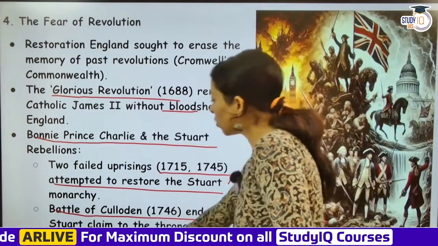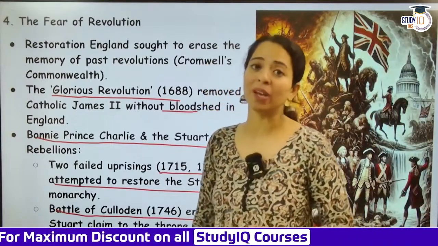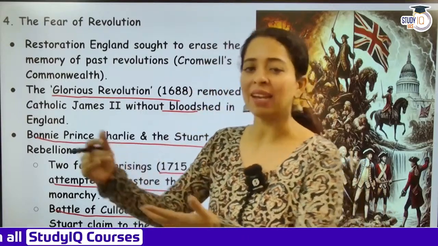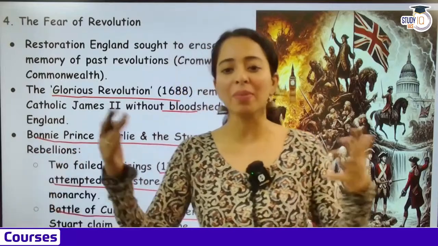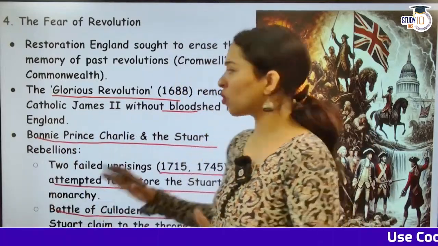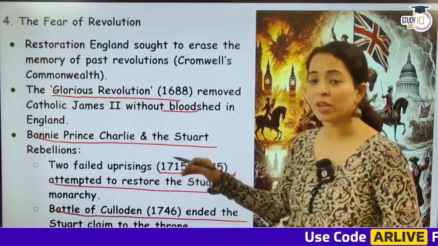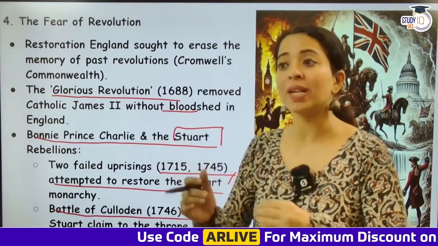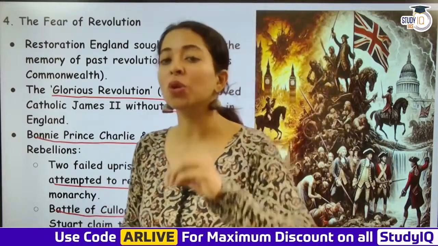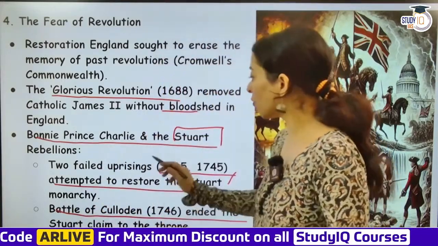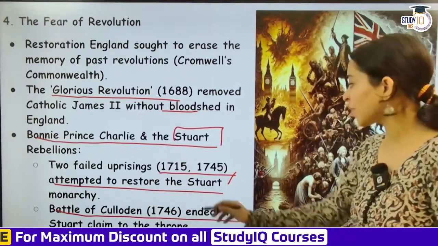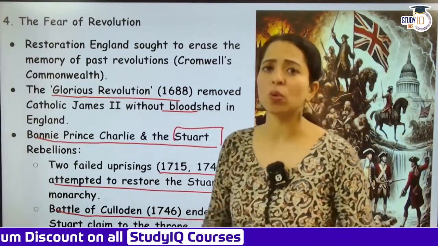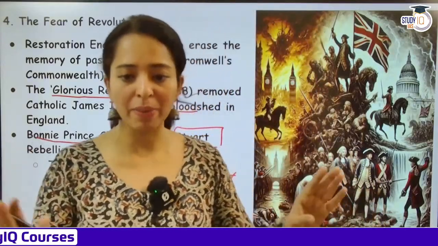So जो revolutions बाद में हुए हैं काफी fail हुए हैं. But because they were like, कितनी revolutions होंगे? We need to cut down, otherwise every decade or 2 decades, there's something huge that's going to happen. So Bonnie Prince Charlie wanted to go ahead with the Stuart line. दूसरी line आ गई थी, तो Stuart dynasty को continue करना चाह रहे थे, but उसको curtail कर दिया गया. Battle of Culloden, 1746 में ended the Stuart claim completely. Stuart claim को completely eradicate कर दिया था. अब कोई उनका chance नहीं था monarchy पे आने का.